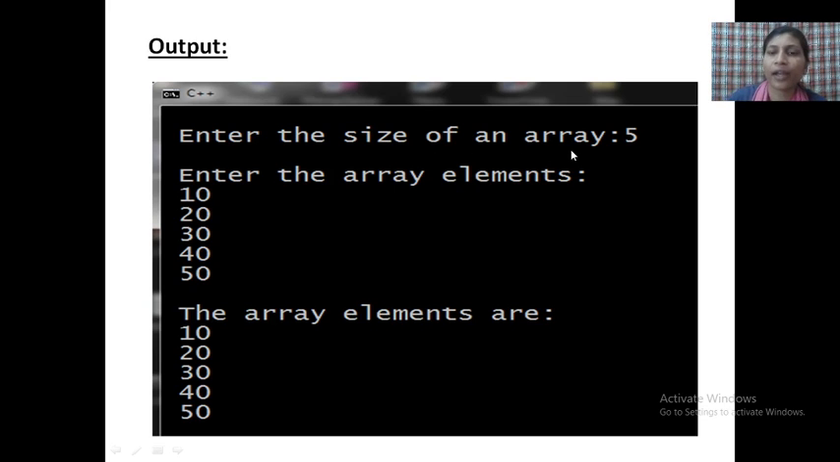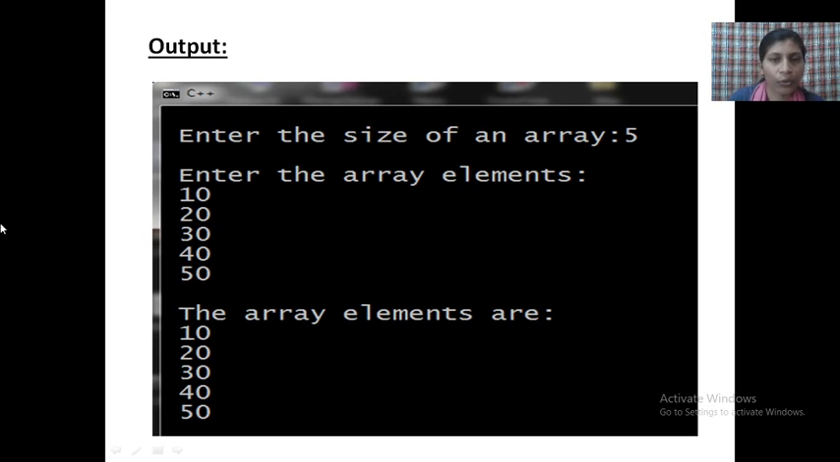Enter the size of an array. This type of message will be displayed on the monitor screen. Enter the size of an array means how many values you require. I want to display 5 values, so I have declared 5 here. If you want 10, declare 10 here. I have declared the size of the array as 5, so you can enter only 5 values, any values, but only 5 numbers. If you enter a 6th number, the computer will not accept it. It will accept only 5 values because you have declared the array size as 5 only.